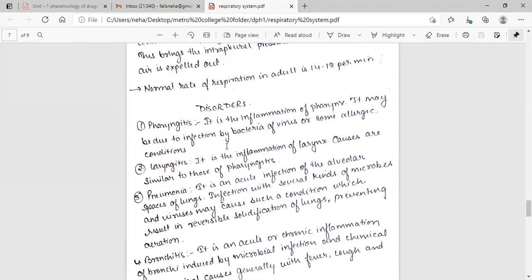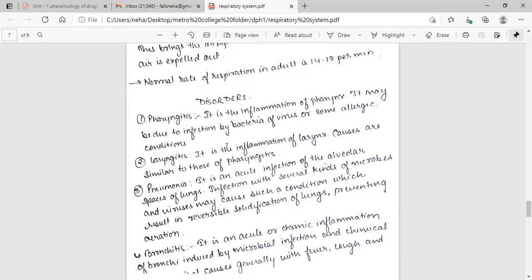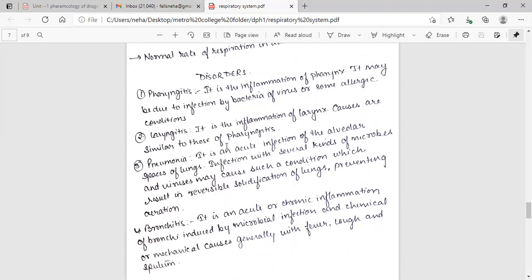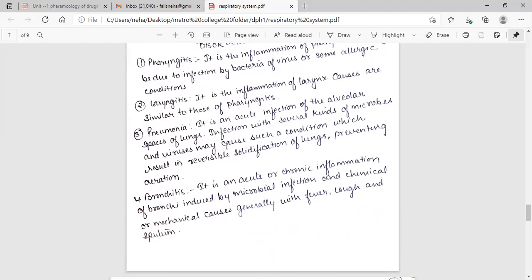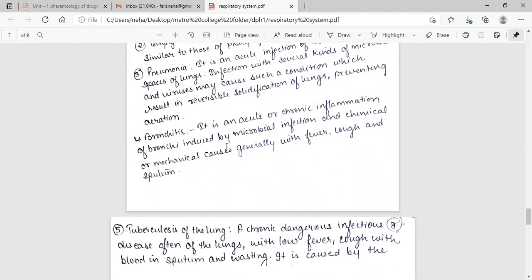Disorders. Pharyngitis. It is the inflammation of the pharynx. It may be due to infection by bacteria or virus or some allergic condition. Laryngitis. It is the inflammation of the larynx. Causes are similar to those of pharyngitis. Pneumonia. It is an acute infection of the alveolar spaces of the lung. Infection with several kinds of microbes and viruses may cause such a condition, which results in reversible solidification of the lungs, preventing aeration. Bronchitis. It is an acute or chronic inflammation of the bronchi induced by microbial infection and chemical or mechanical causes, generally with fever, cough, and sputum.